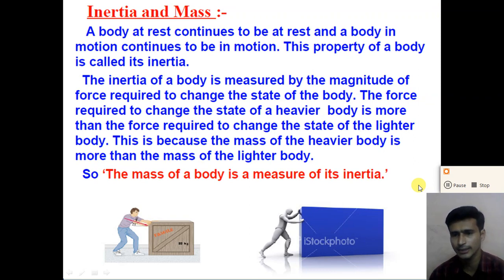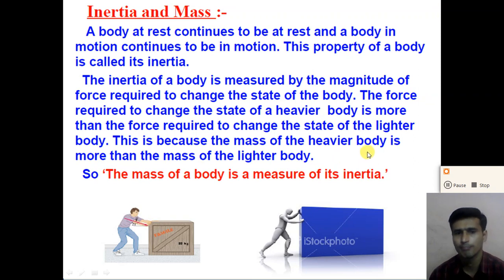If we want to move a heavier object, we require more force, so the heavier body has more inertia. If we want to move a lighter, smaller object, we require less force, so the inertia of the smaller body is less, right? This is because the mass of the heavier body is more than the mass of the lighter body.